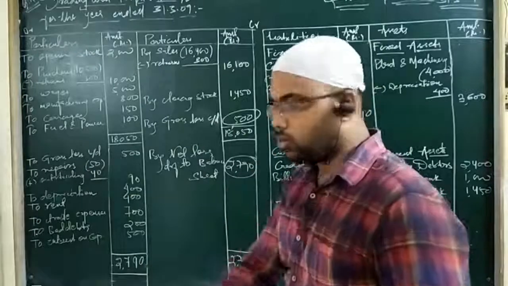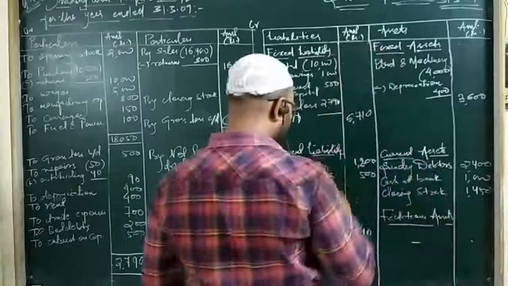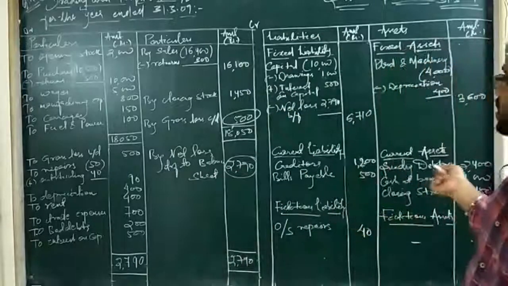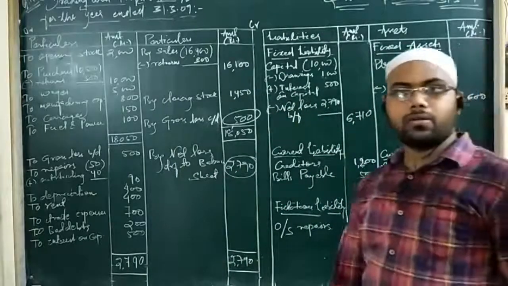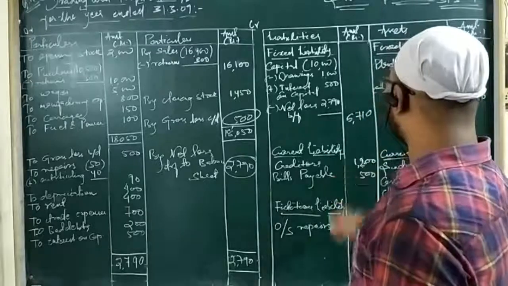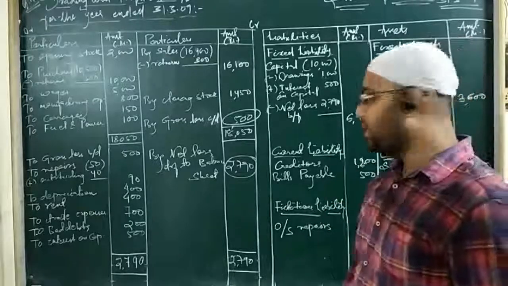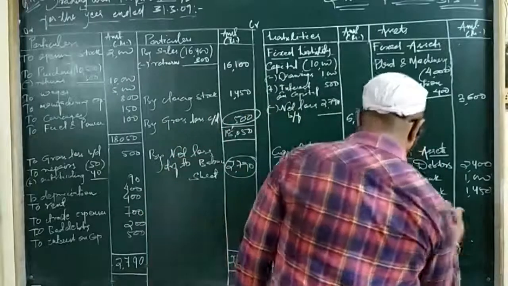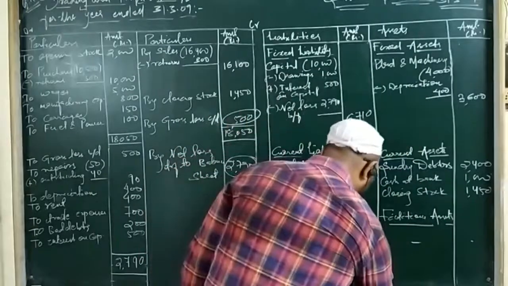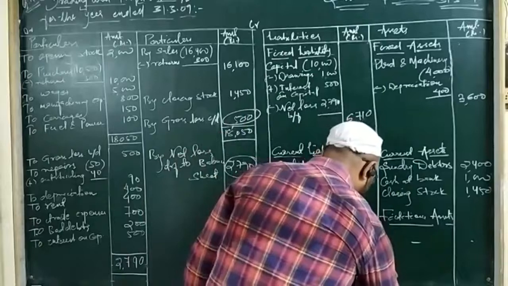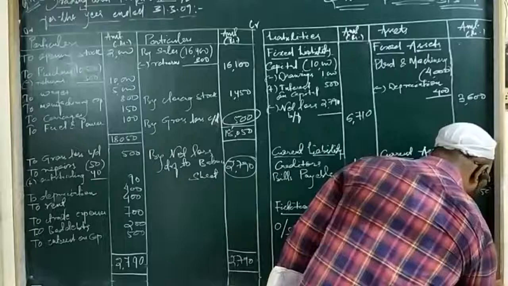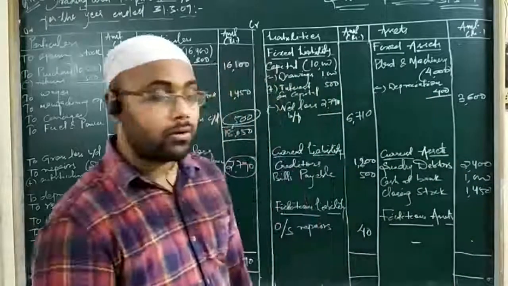So moving on to our totaling part, there is no other adjustment left to do or any other item to post in any of the financial statements. So now we will be totaling both the liability and asset side of the balance sheet, and we will see whether it is coming or not. Since we do not have an intangible asset, I am not writing here. If you want, you can write. There is no issue. If you have space, you can do anything for better presentation. If there is no space, sometimes you have to compromise for such things.